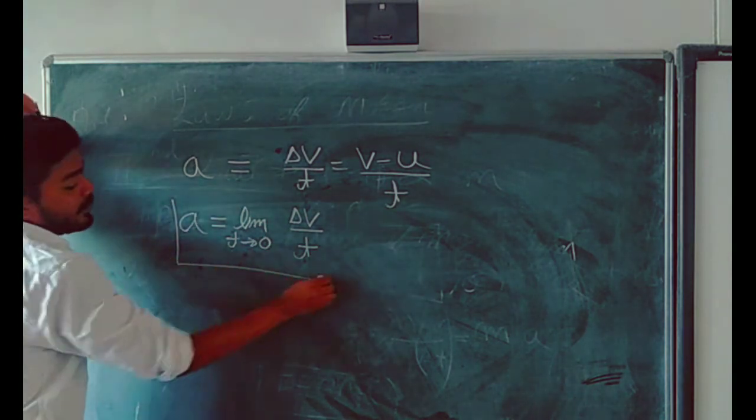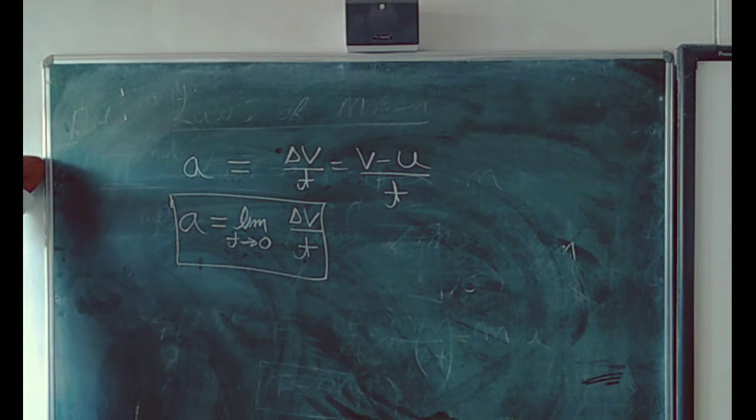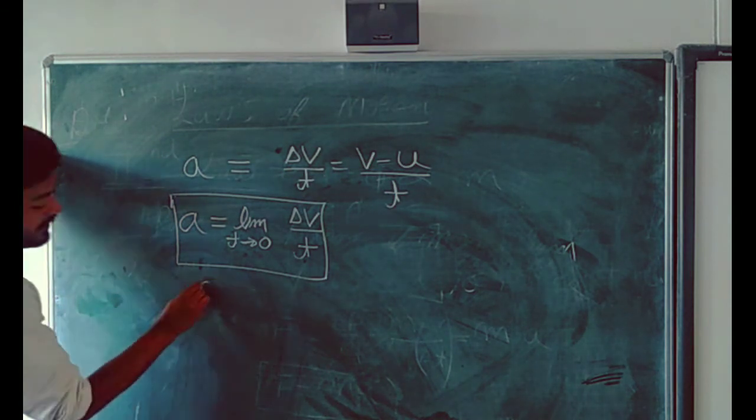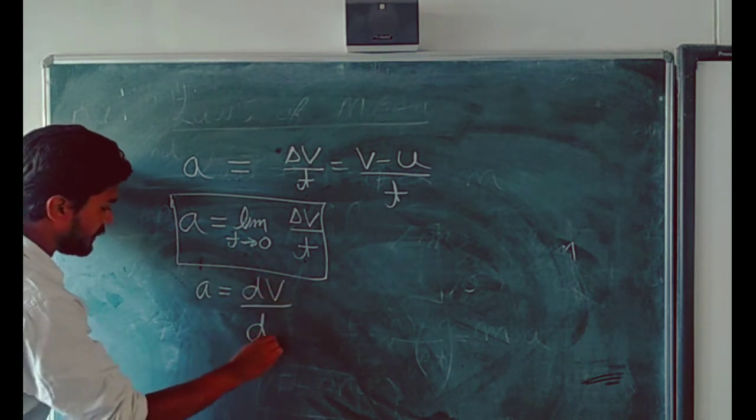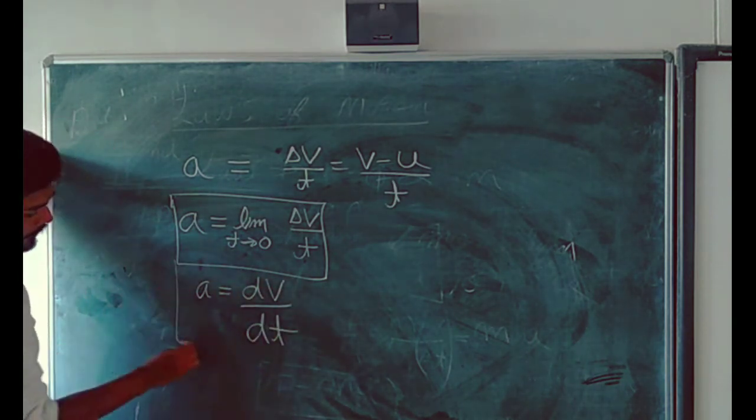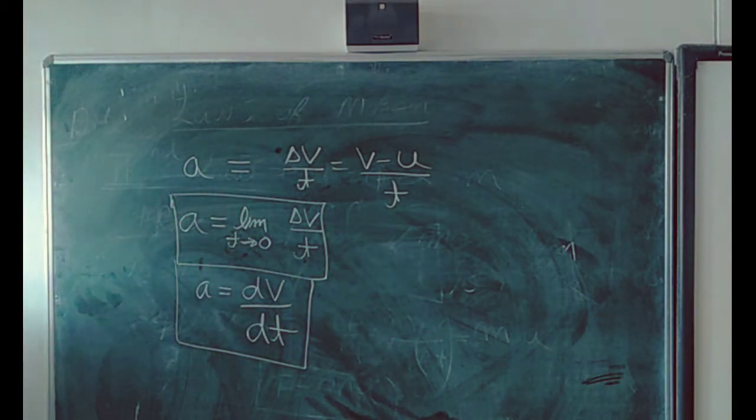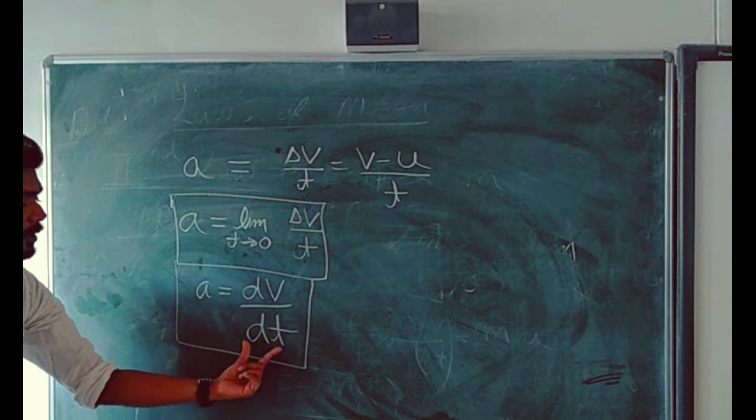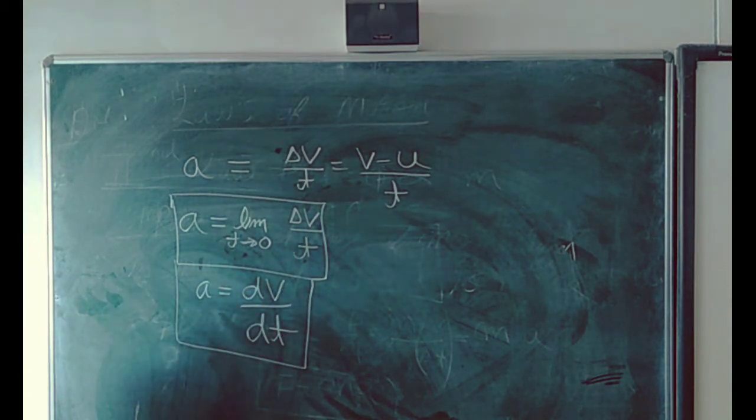Then instantaneous acceleration can be written in this way, or you can also write it in another form: acceleration is equal to dv by dt. This is the differentiation form. Acceleration is equal to dv by dt. dv by dt means in a small interval of time, a small change in velocity.